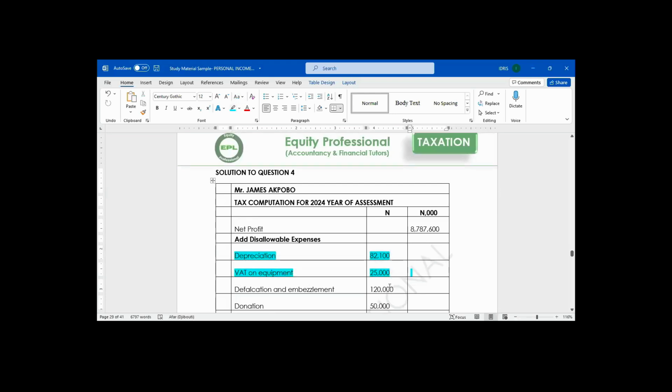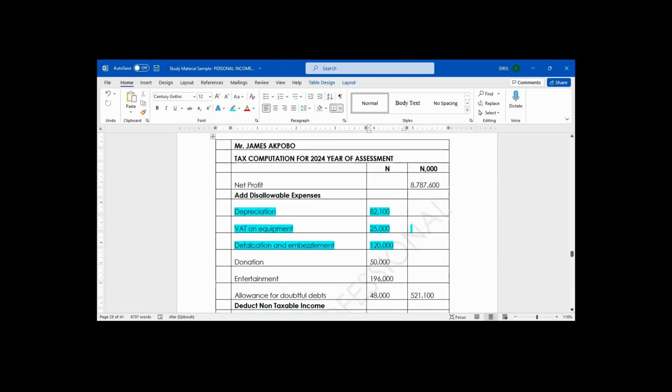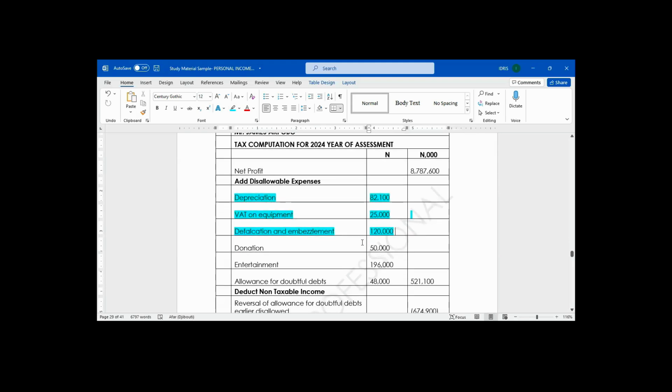We add back defalcation. We add back donation. We add back entertainment. We add back allowance for doubtful debt.